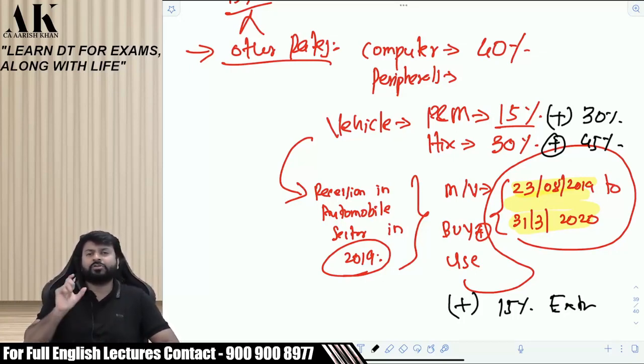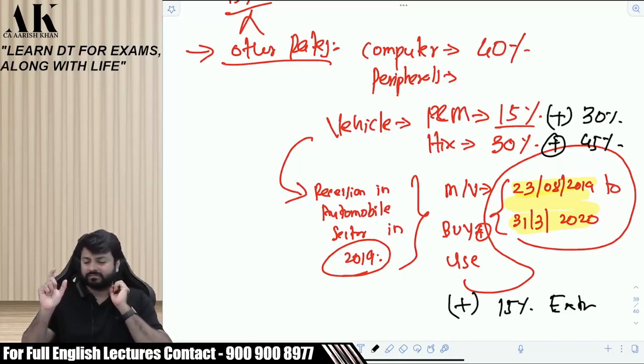What are you supposed to do in that period? Only buy, or buy and use both? Both. You have to buy and use within that period. Then you are eligible for enhanced depreciation of 15% extra. Is it clear?